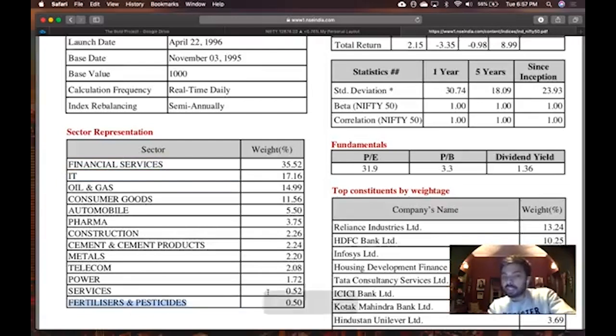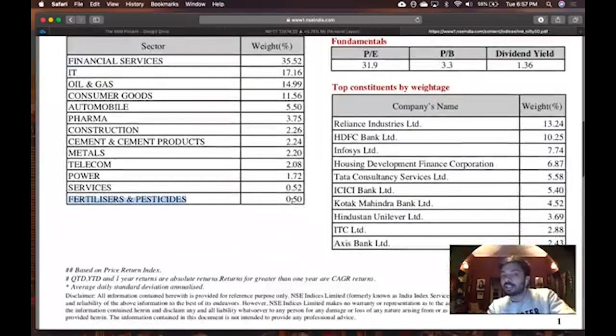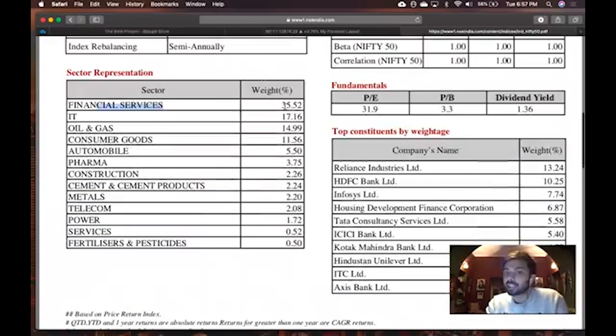Because in Nifty, only 0.50% of the weight is with the fertilizer companies. So if a fertilizer company is going up, it doesn't mean Nifty has to go up. Why? Because it's only a small part of the entire Nifty index. Whereas if your finance companies are going up, then Nifty has to go up because they have a majority weight in the index. I hope that concept is clear.